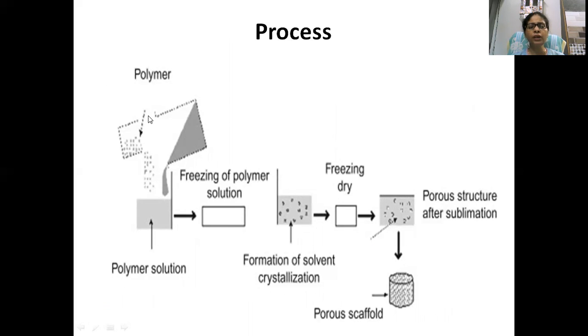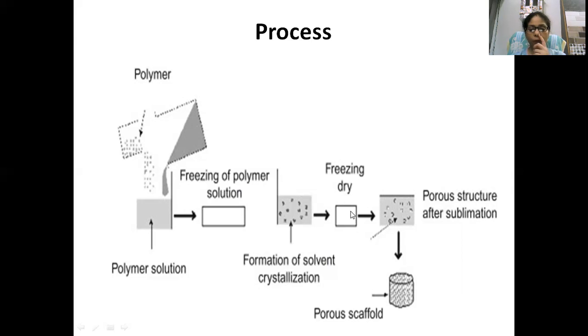Polymer or any food product: freezing of polymer solution means freezing of food solution. As here is the food product, you will incorporate the cryogenic liquid or liquefied nitrogen gas. Then with the help of liquefied nitrogen gas, all the water content present in the food will change into ice form. That is where you understand freezing of polymer solution. Then comes formation of solvent crystals. The solvent means the water content present in the food, like in coffee or soup, which will form ice crystals.